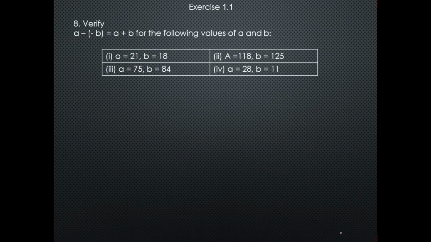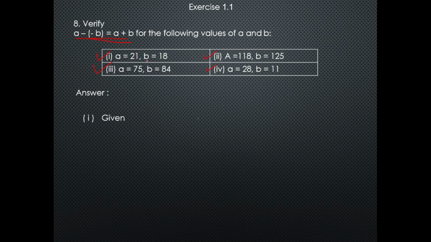Now comes question number 8. Verify a minus bracket start minus b bracket close is equal to a plus b for the following values of a and b. So these are the 4 sub-questions. Now I will start one by one. So the first question is a equal to 21 and b equal to 18. Now I will put in the values of a and b.